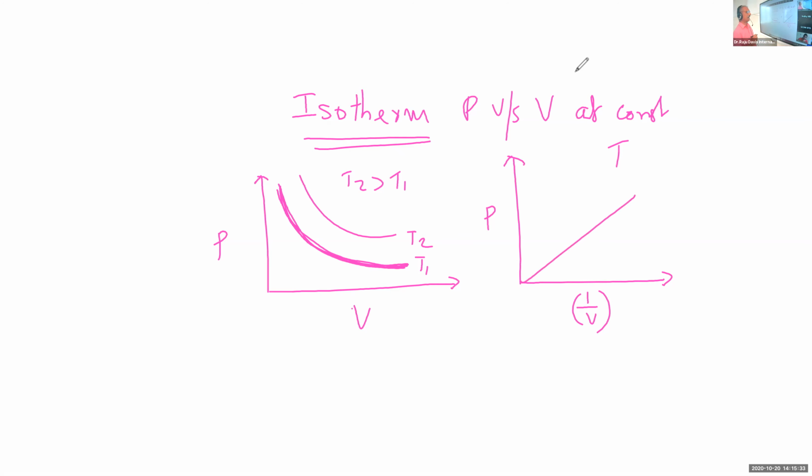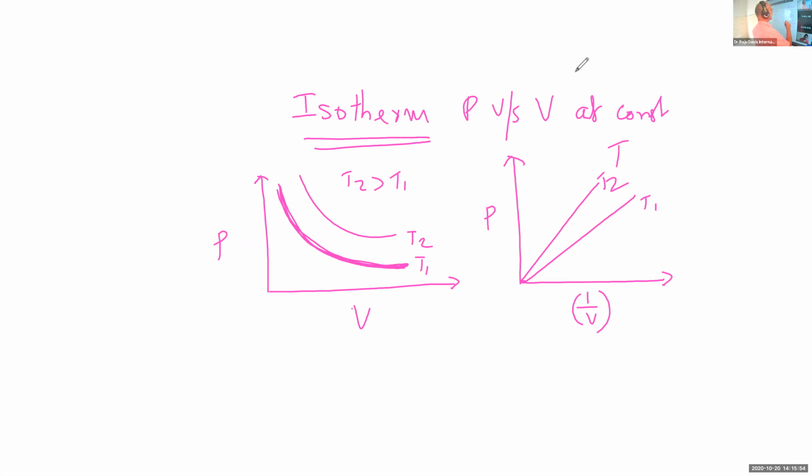That is also another graphical representation of Boyle's law. If this is for temperature T1, this is for temperature T2; here also T2 is greater than T1.